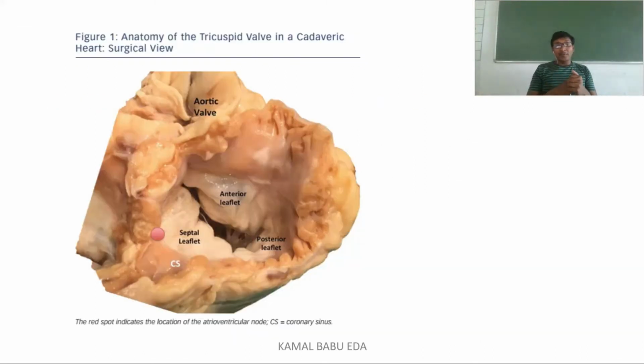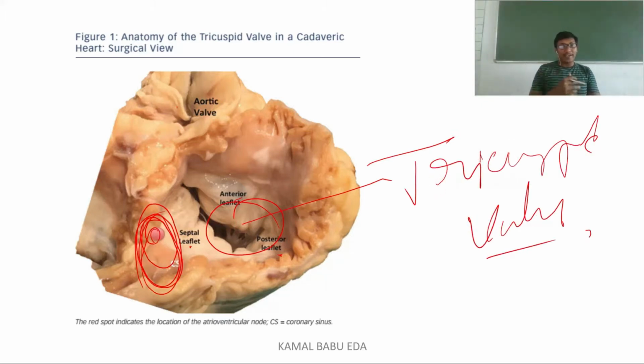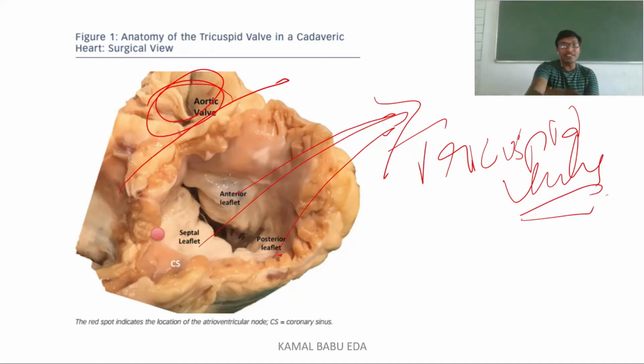Coming to the anatomy of the tricuspid valve, if you see here, this is the aortic valve. These are the two leaflets present, which mainly prevent the backflow of blood. And here, these are the three leaflets: this is the anterior leaflet, this is the septal leaflet, and this is the posterior leaflet. All three together are called the tricuspid valve. It is mainly situated on the right side of the heart, and the aortic valve is present on the left side of the heart.